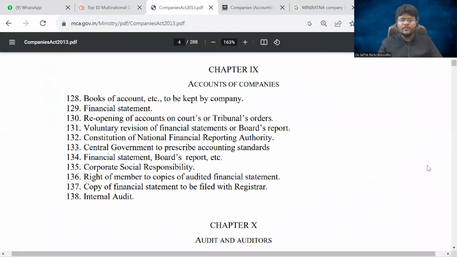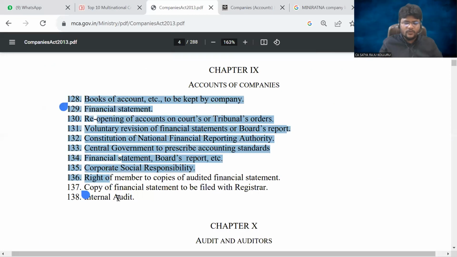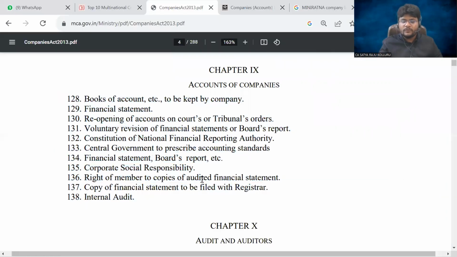Come here, all of you. If you check accounts of the companies, almost sections 128 to 138 were given. So here I wrote 129 to 137 of the Companies Act 2013 dealing with books of accounts, that is, accounts of the companies, various books of accounts to be kept by the company. What are the various books of account they should maintain? That is ledgers, various registers, and at which place they are going to be kept, at their registered office. What is the meaning of books of accounts? What is the meaning of books of papers? Like that, various information were given there.